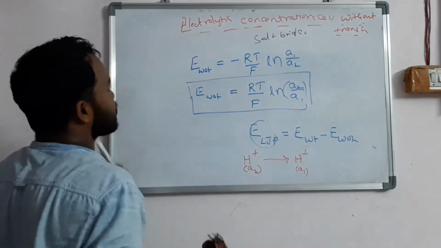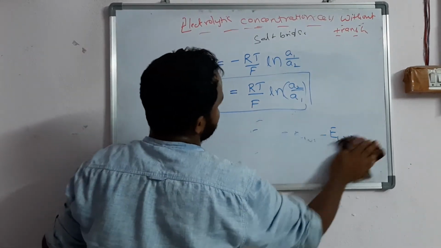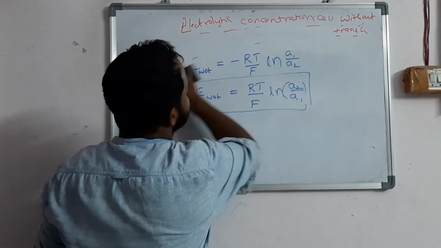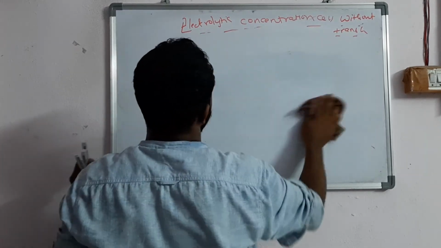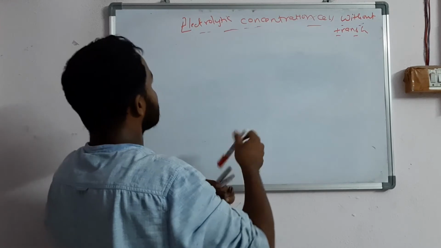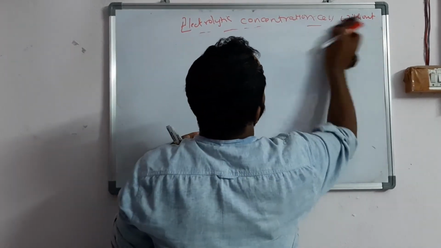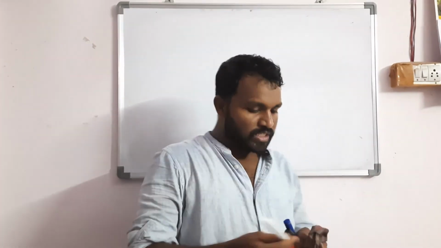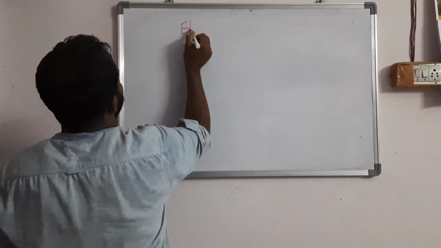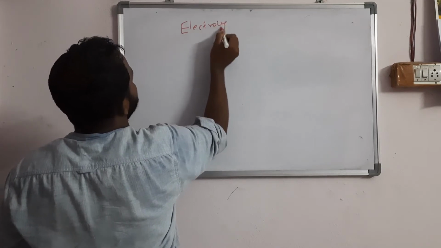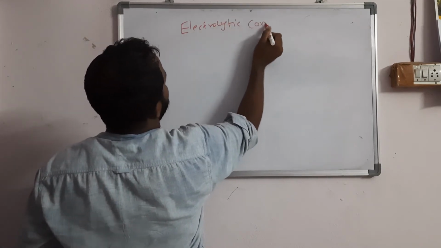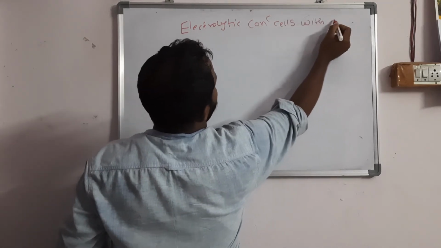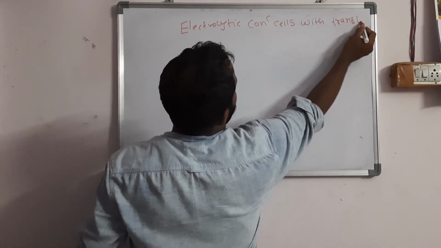Next we are going to discuss about the E with transference, that is electrolytic concentration cell with transference. Next heading is electrolytic concentration cell with transference. Electrolytic concentration cells without transference, we already discussed.